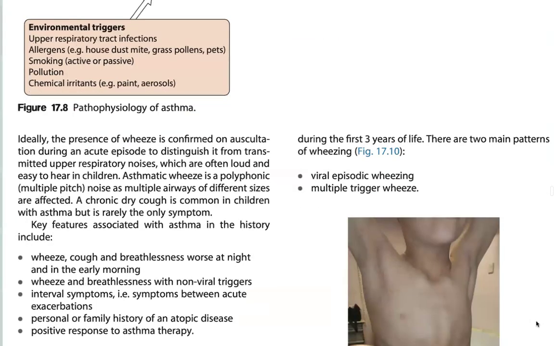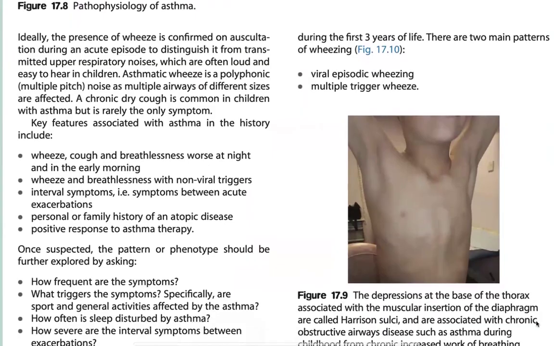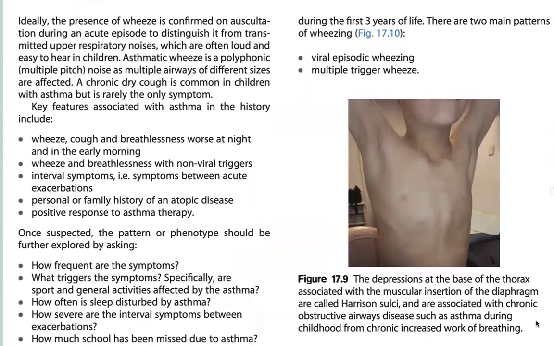Ideally, the presence of wheeze is confirmed by auscultation during an acute episode, to distinguish it from transmitted upper respiratory noises, which are often loud and easy to hear in children. Asthmatic wheezing is polyphonic, a multiple pitch noise, as multiple airways of different sizes are affected. A chronic dry cough is common in children with asthma, but is usually not the only symptom.